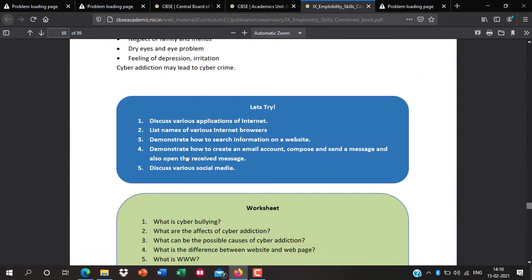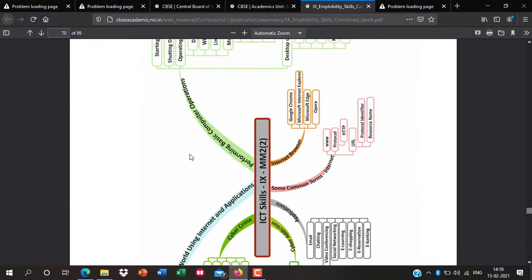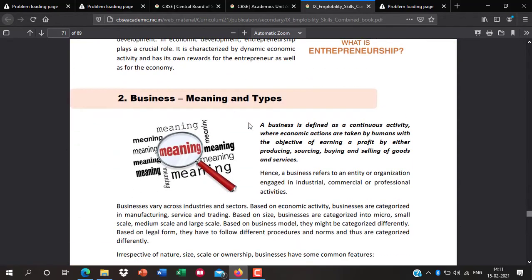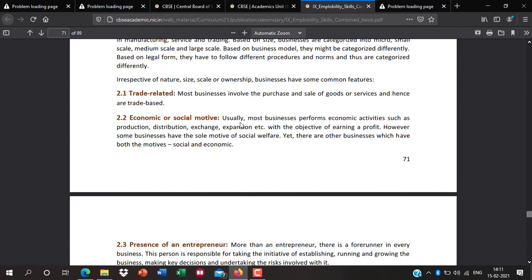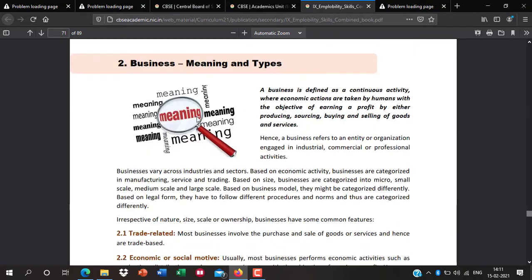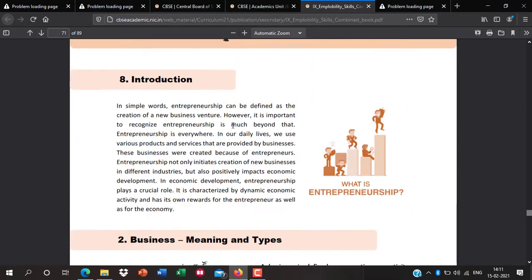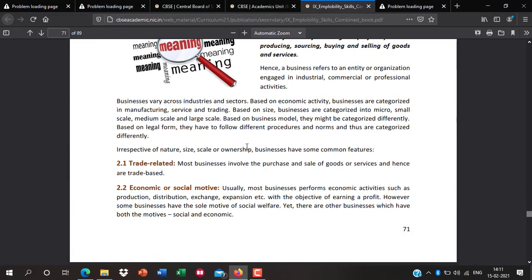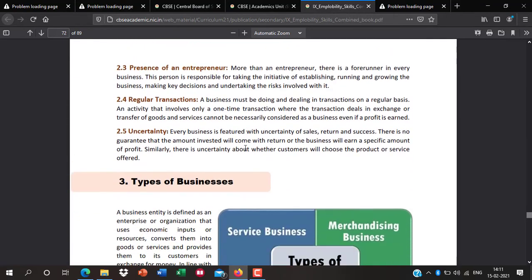Now we have covered this. Okay, now time for the next unit, entrepreneurship skills. So what are entrepreneurship skills? First, what do you mean by entrepreneurship? And second, what are the advantages and disadvantages of this? So let's start. And why we prefer entrepreneurship. So these are the three major questions from this chapter.